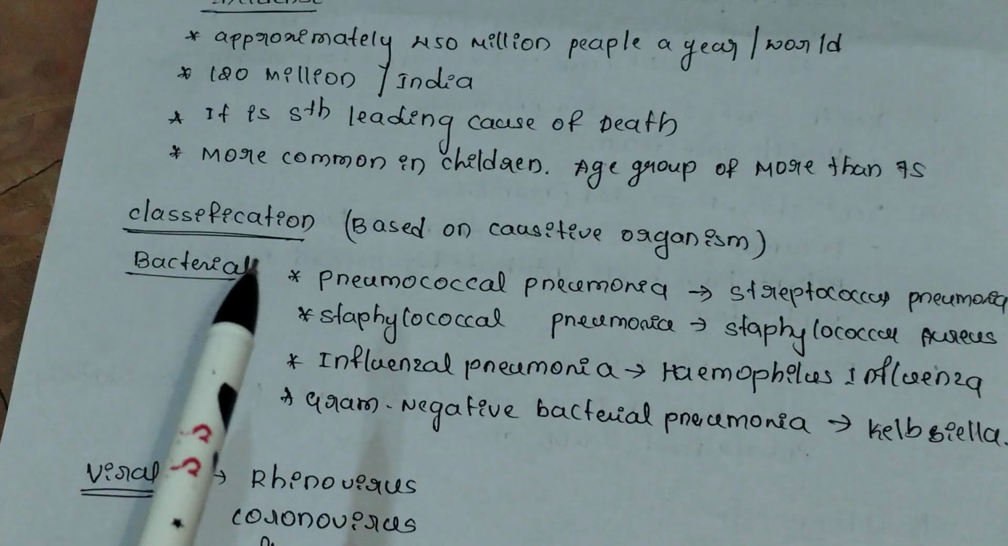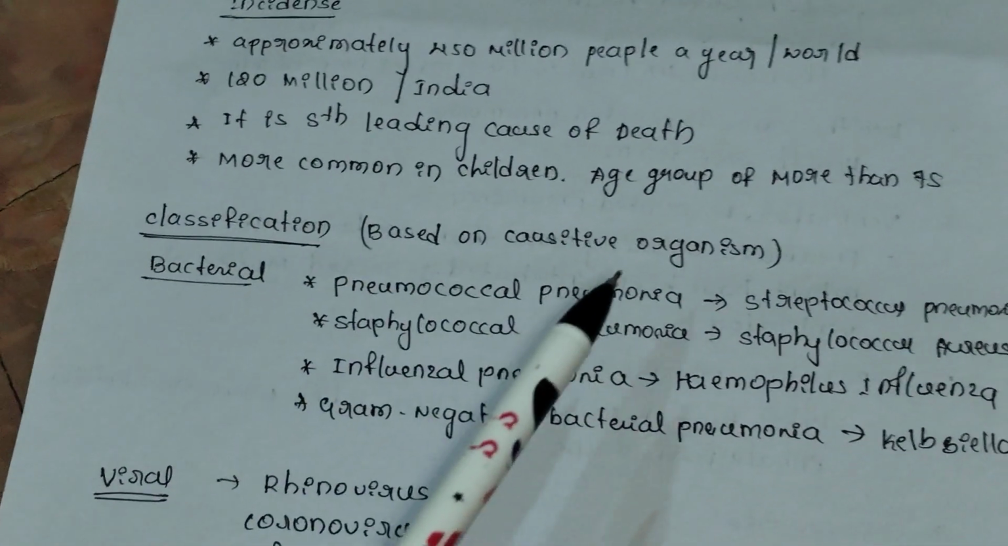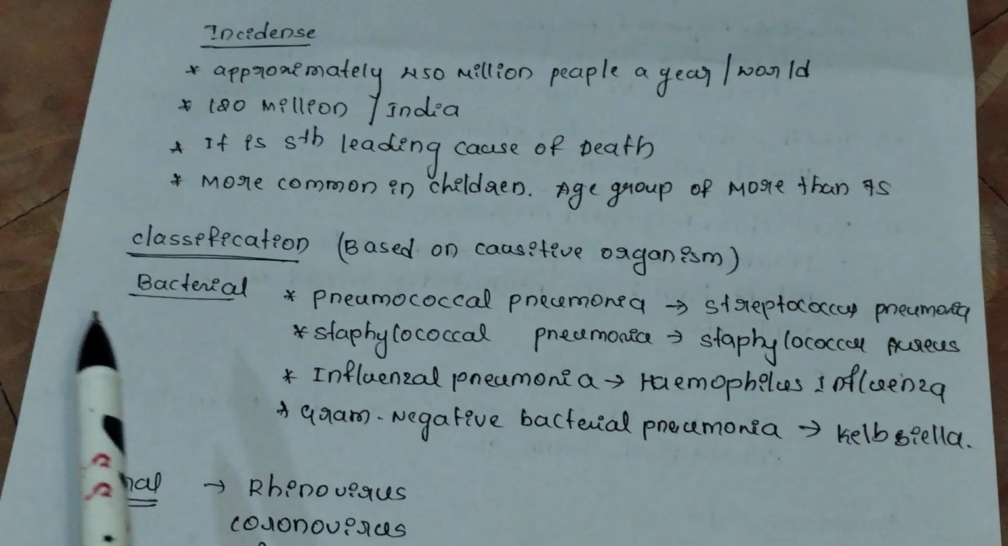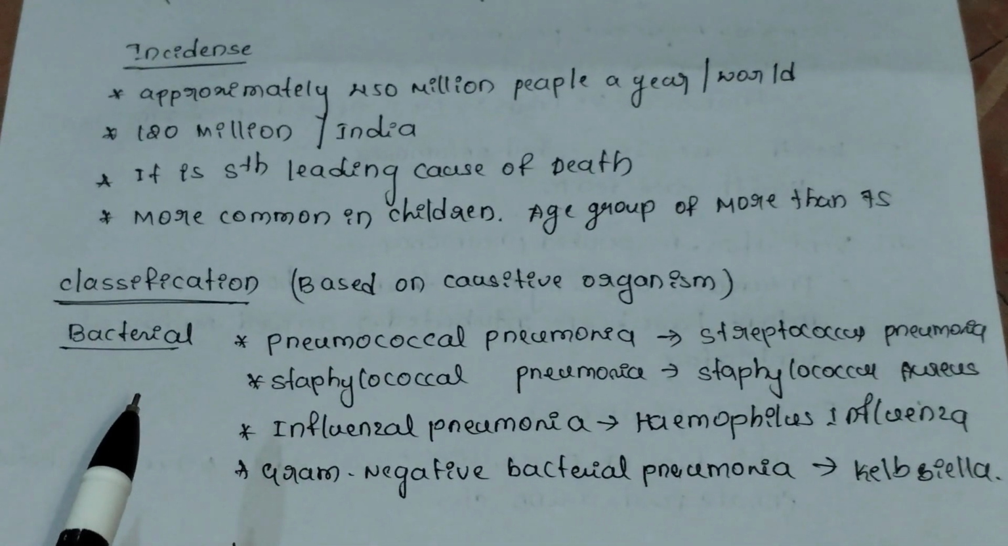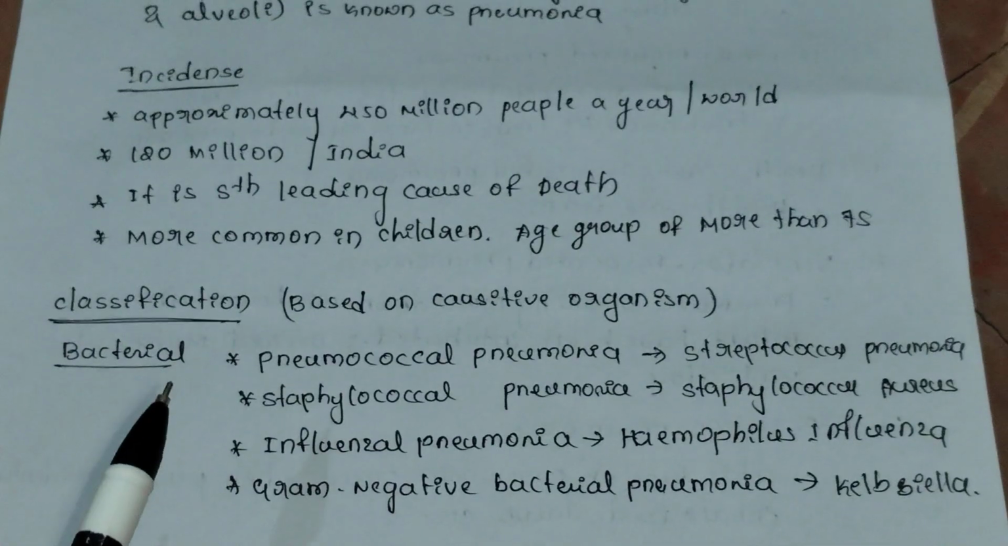Let us move on to the classification of pneumonia. Classification can be done based on the causative organisms. Causative organisms are nothing but bacteria, virus, fungus and protozoans. In this, the first one is bacteria.